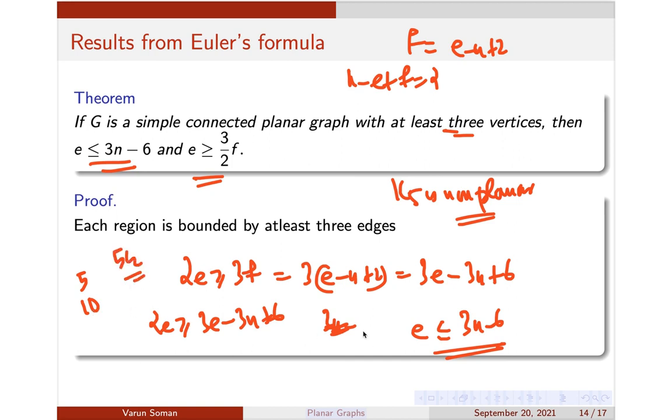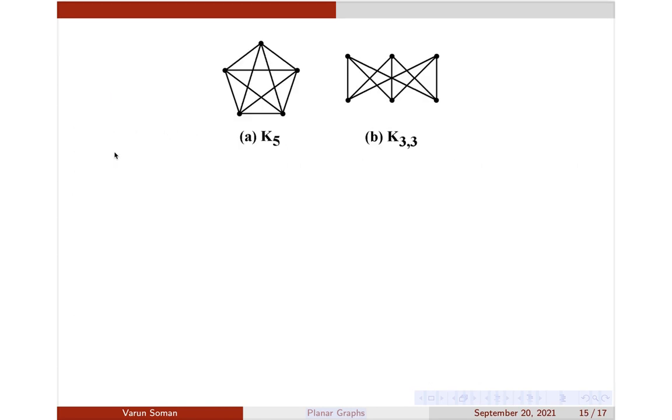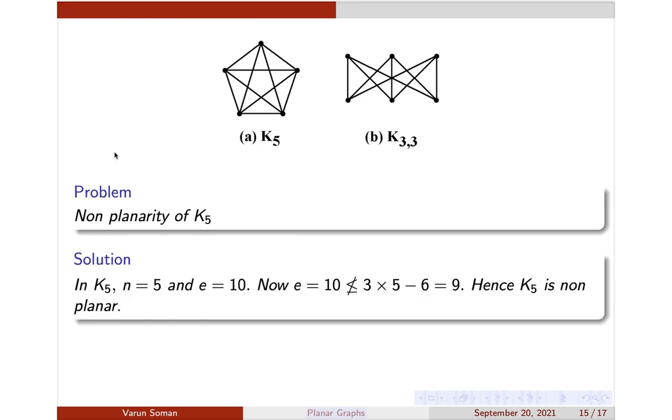Now if it is a planar graph, e is always less than or equal to 3n minus 6. So e is 10, and is 10 less than or equal to 3 into 5 minus 6? 3 into 5 minus 6 is 9. So 10 is not less than or equal to 9. That means K5 is non-planar because it will not satisfy this condition. Therefore K5 is non-planar. So this result was basically proved to show that K5 is non-planar. Your result is e is less than or equal to 3n minus 6.